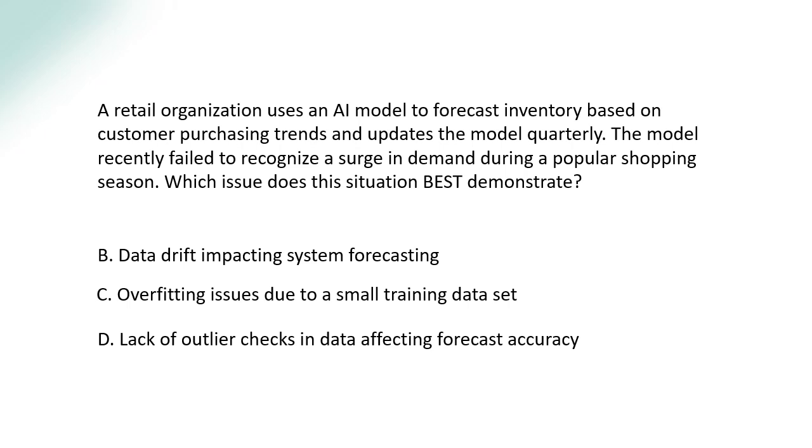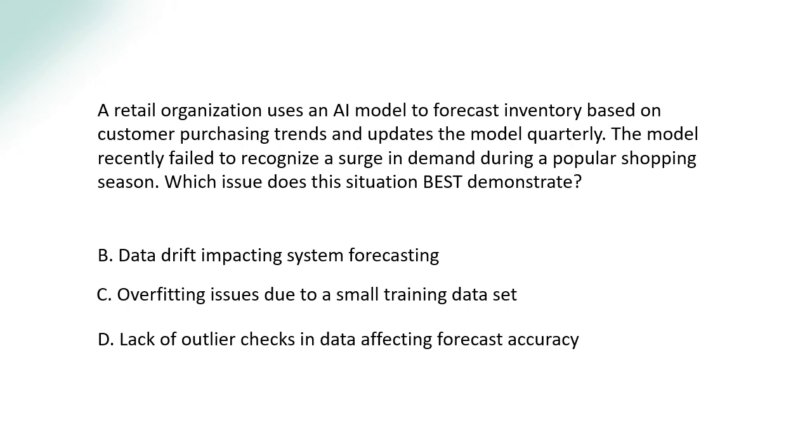Let's look at option C, overfitting due to small training data. Overfitting means that the model has memorized the training data and fails to work on unseen new data, right? But let's read the question again. The keywords are: the model is updated quarterly, it failed during a popular shopping season, demand pattern changed, and the model has not adapted to the pattern.